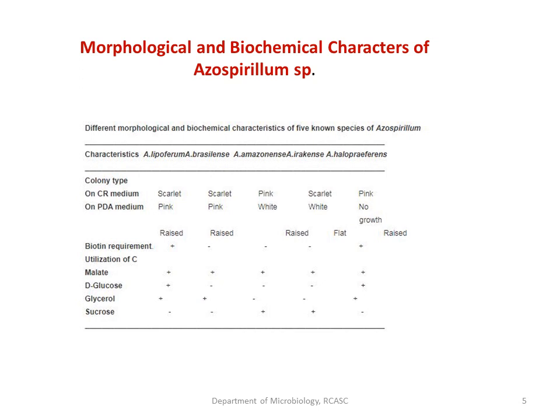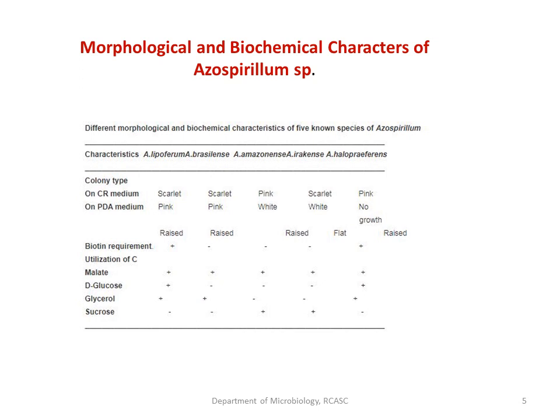And coming to the biochemical characterization, Azospirillum lipoferum and Azospirillum halopraeferens have the ability of utilizing biotin. However, all the organisms have the ability of utilizing a carbon source called malate. That is why in general we use malate semi-solid agar. So all these five species of Azospirillum have the ability of utilizing malate.